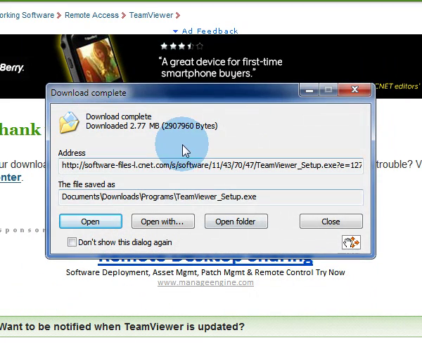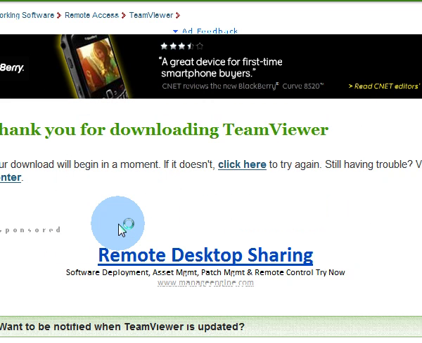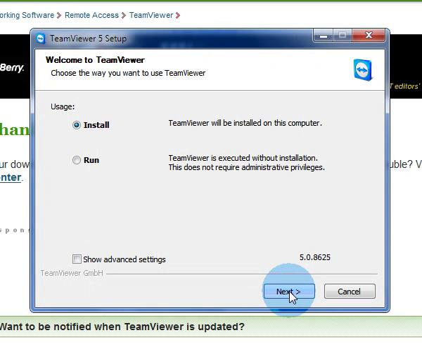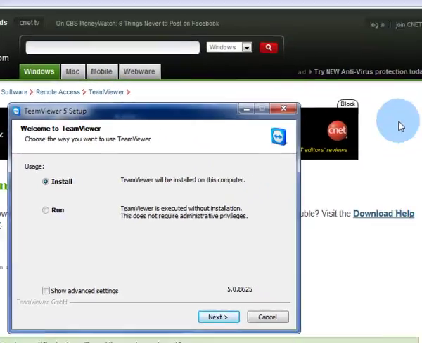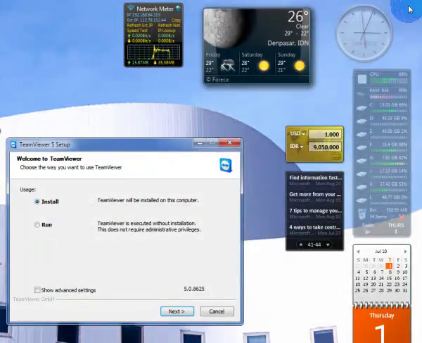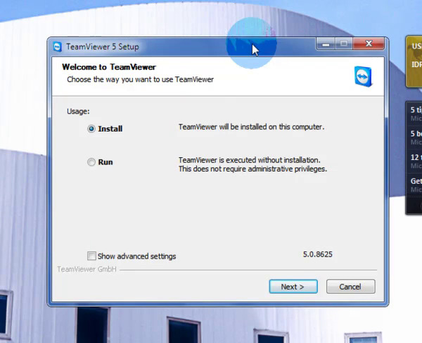Okay, when you finish downloading it, now you open the software you just downloaded, and you will have this window. Okay, before I continue, I will close this window first.